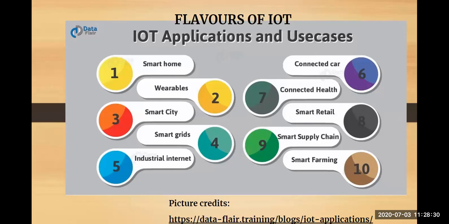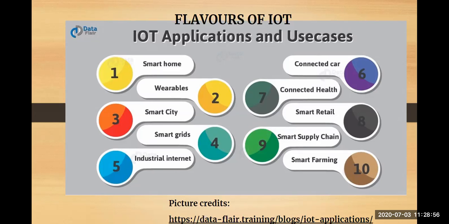Next is your smart city. When I talk about smart city, it automatically manages the traffic and waste management, it helps in environment monitoring, it helps in reducing the air and noise pollution, that is called a smart city. Next, when we talk about smart grids, it refers to your electricity grids being monitored and distributed evenly among the people, that is called smart grids.